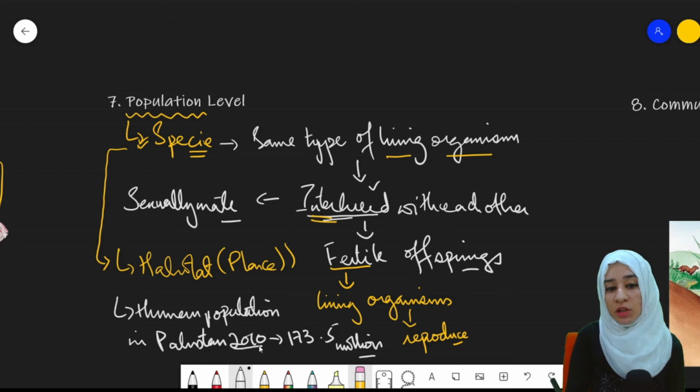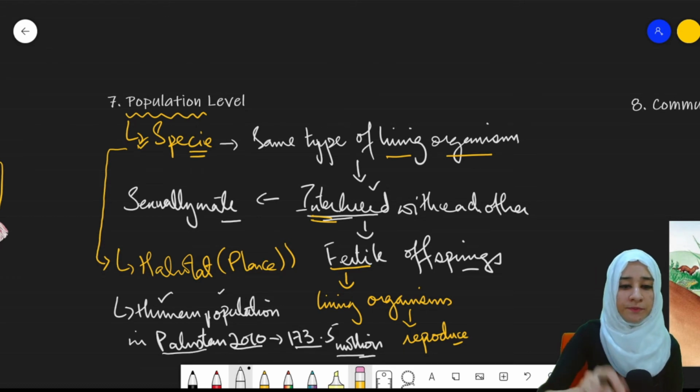Here, the time was 2010. The total number of population was 173.5 million, and the species was the human, right? And the habitat was Pakistan. This makes up the complete population level.